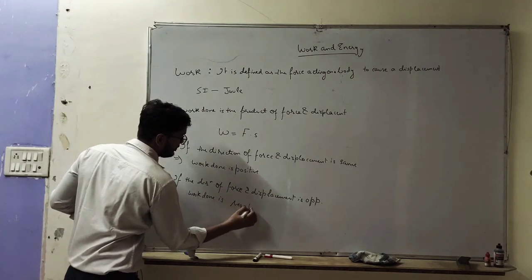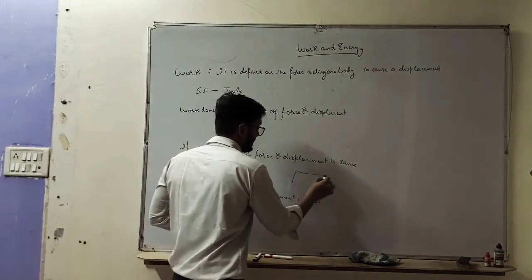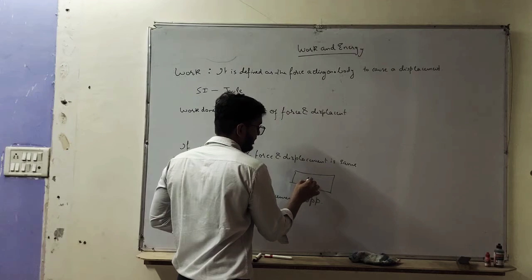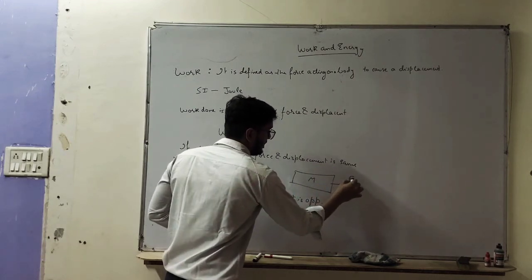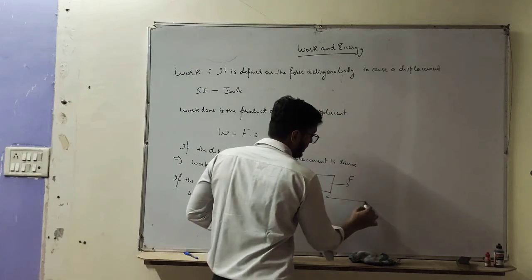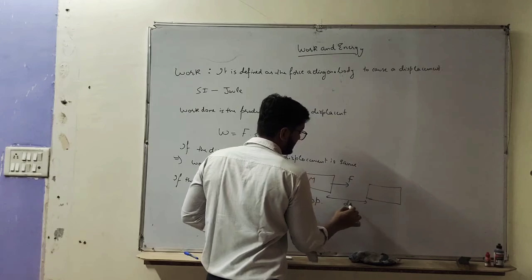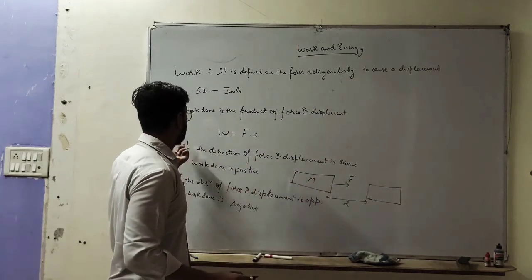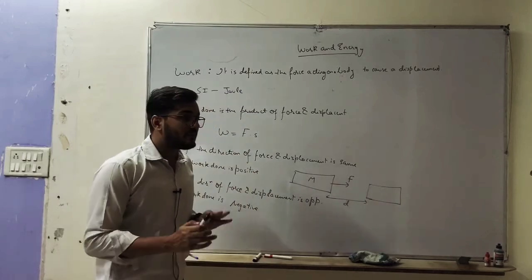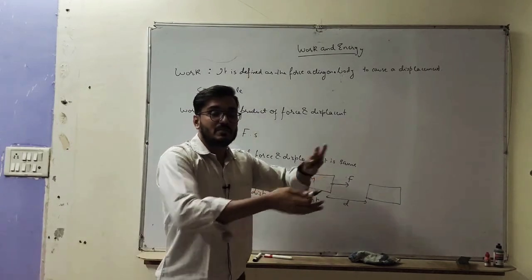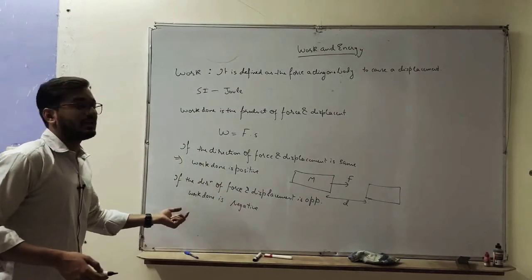So this we need to take care. For example, if this is an object of mass m, and we apply some force here, and it moves a small distance d, work done will be equal to F into d. Sometimes we apply force but the displacement is in the opposite direction, so at that time the work done will be negative.